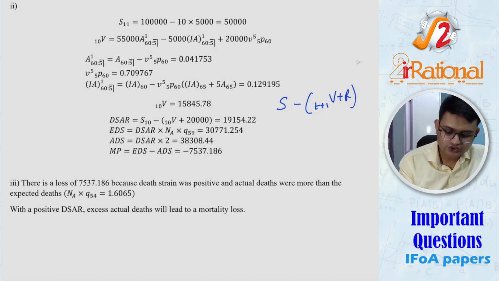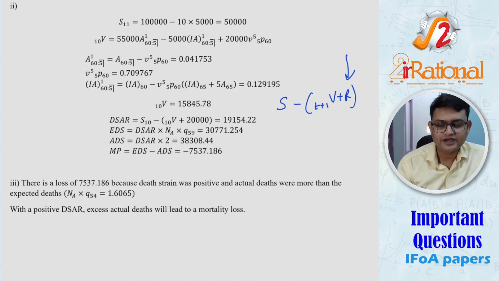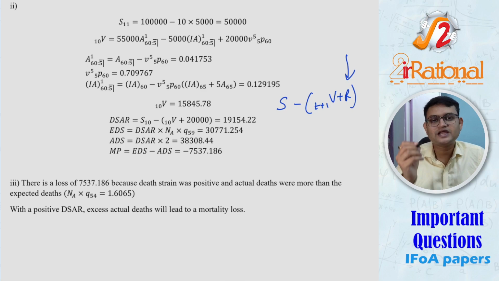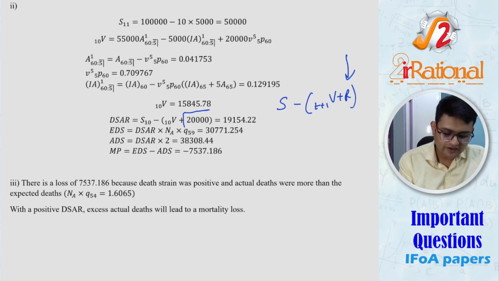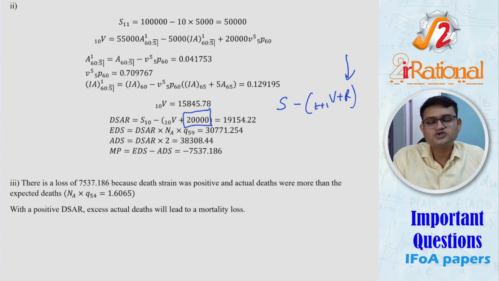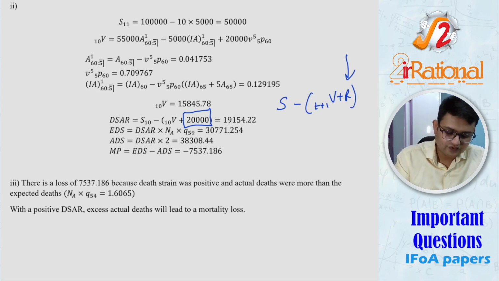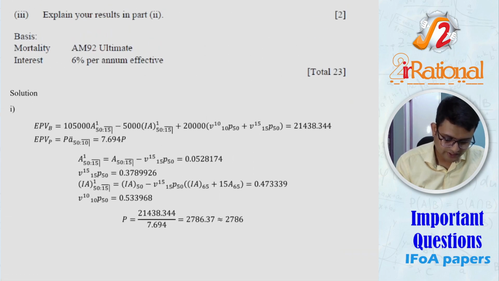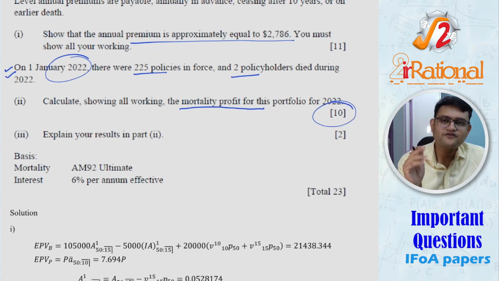People just assume that R is annuity given at the end of the year. No, it is the survival benefit. If a person survives, then if annuity was supposed to be given, so R might be that annuity as well, but also a survival benefit. If it is supposed to be given at the end of that year, that has to be included there. Other than that, the question was very straightforward. It's just this contained a large amount of marks. Out of that 10 marks, most likely 5 marks would have been deducted because of that small mistake.